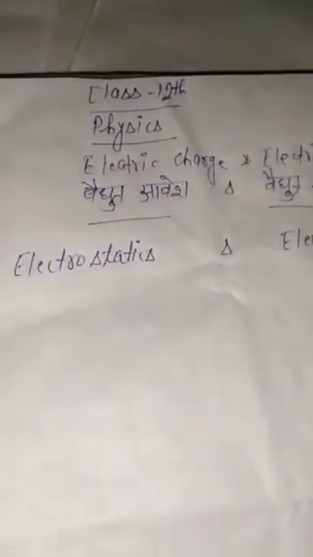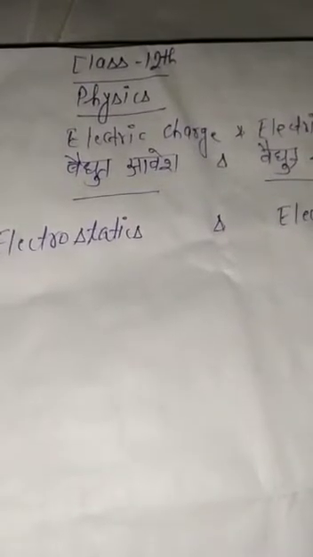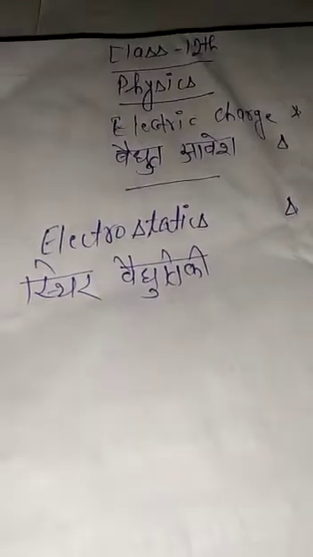In Hindi, there are two names. Electrostatics stands for स्थिर वैद्युतिकी and electricity stands for गतीय वैद्युतिकी or गतिमान वैद्युतिकी. So we have to consider all of them.